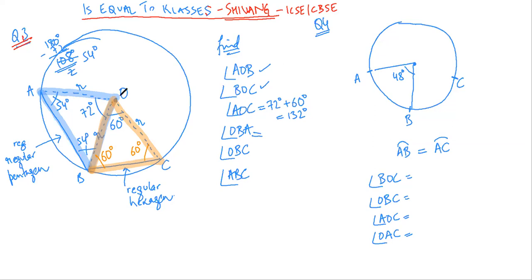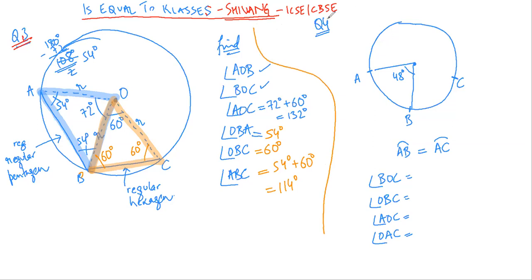So OBA is 54 degree. I hope it is clear. OBC is 60 degree. ABC is equal to 54 degree plus 60 degree, which is equal to 114 degree. Okay.